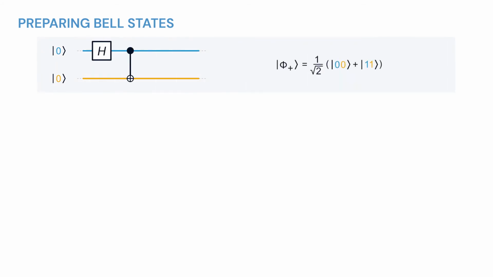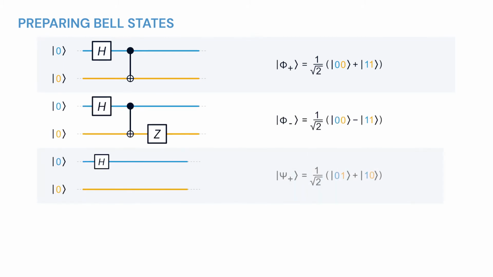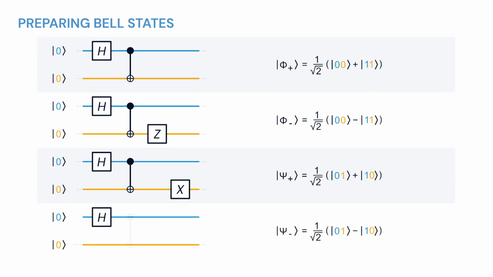As you will remember, there are four maximally entangled two-partite states, which are called the Bell states. One important feature of the creation of these Bell states is the presence of the CNOT gate after the application of the Hadamard gate on the upper qubit, which has the effect of entangling the two states. It is also interesting to note that it's possible to go from one Bell state to any other through the application of a unitary operation.